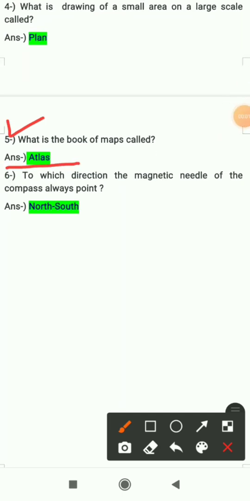Question number 6 is to which direction the magnetic needle of the compass always points? So I have explained you in the chapter explanation also that the magnetic needle of the compass always points towards north-south direction. So these were the keywords and one-word answers which I have explained you related to chapter 4.